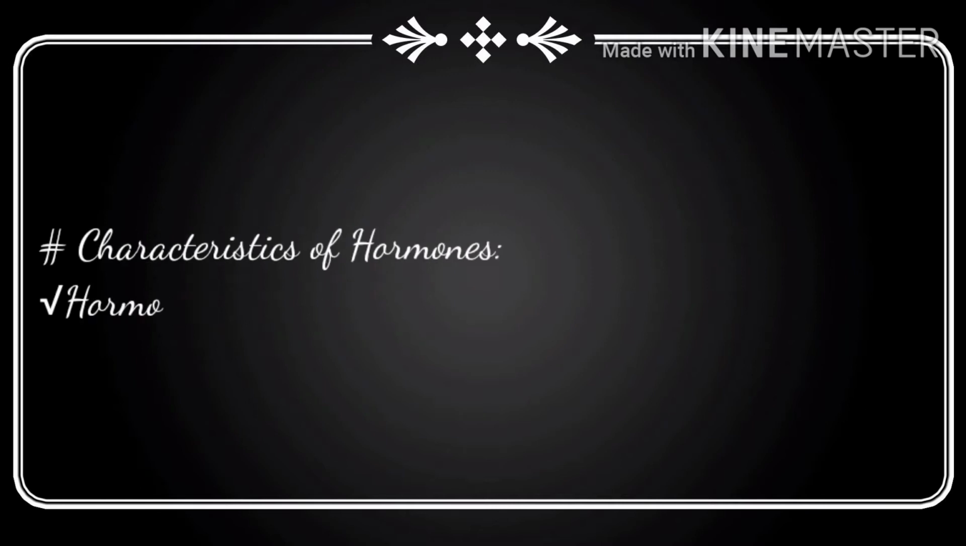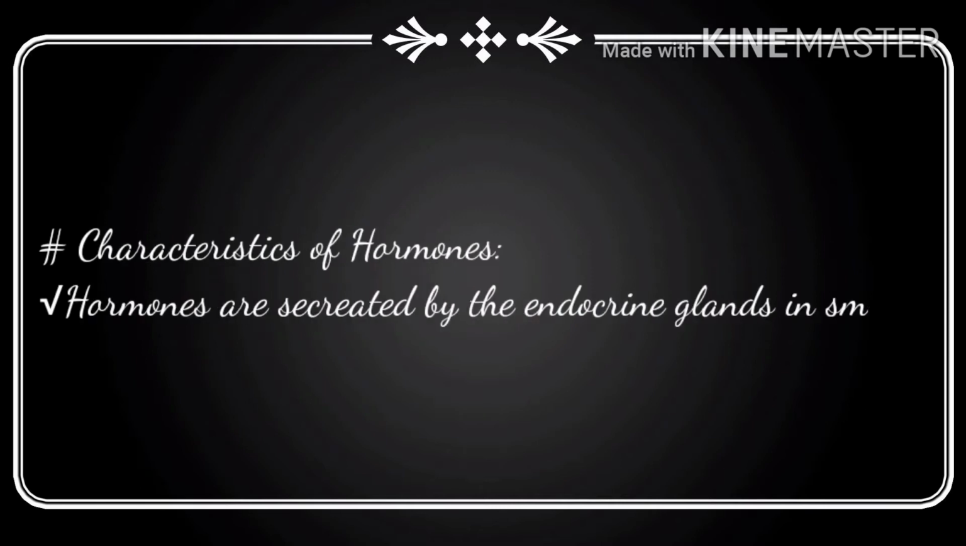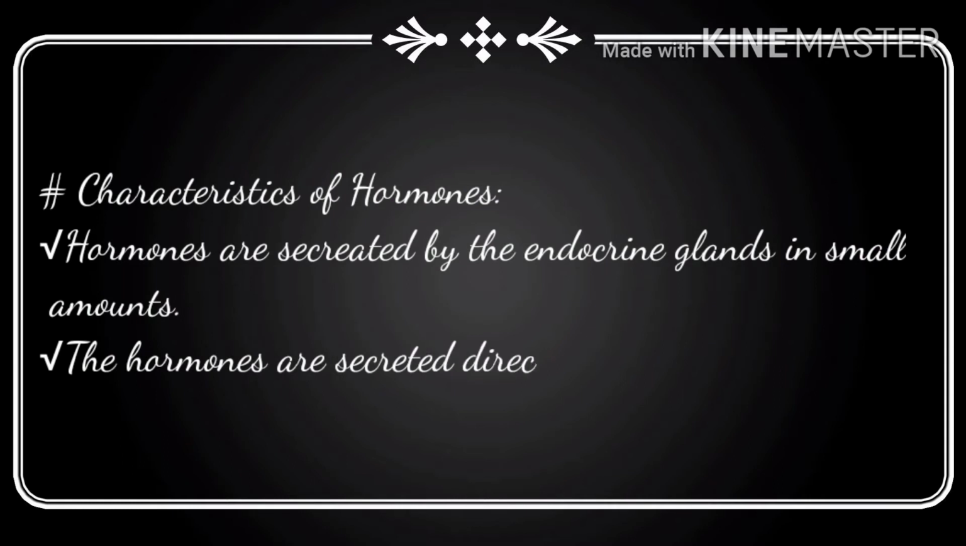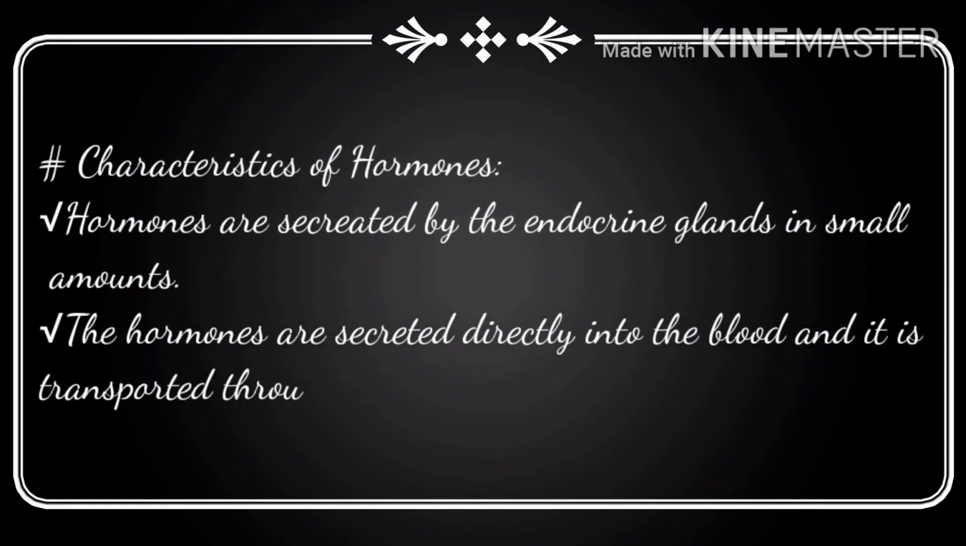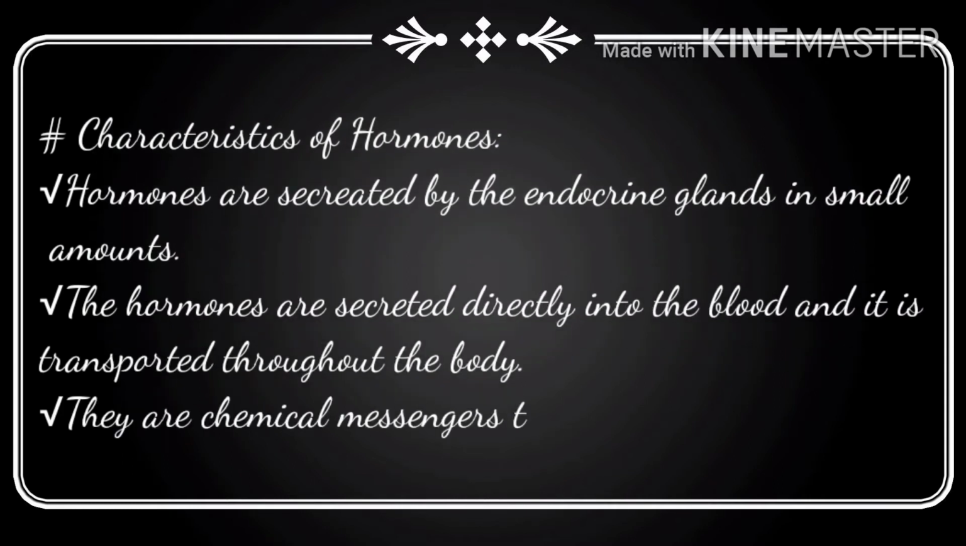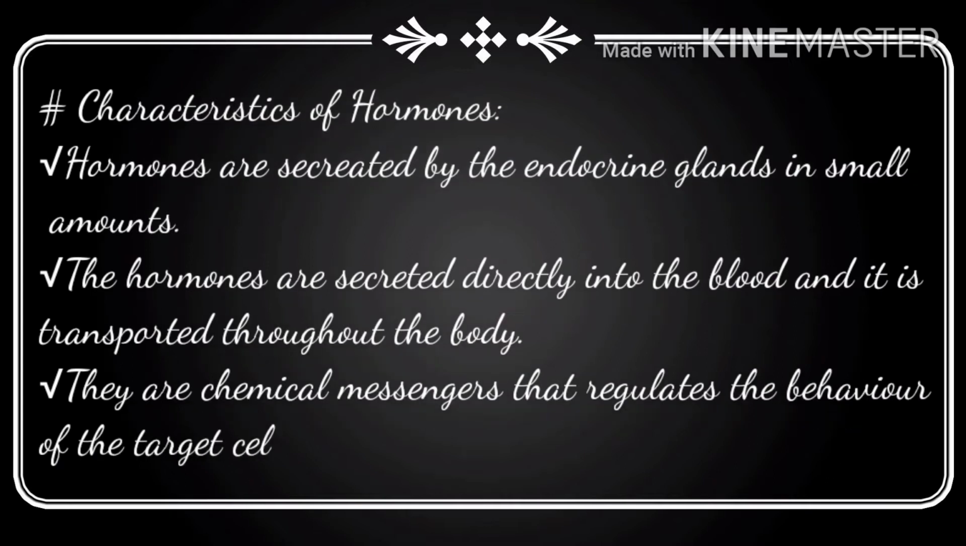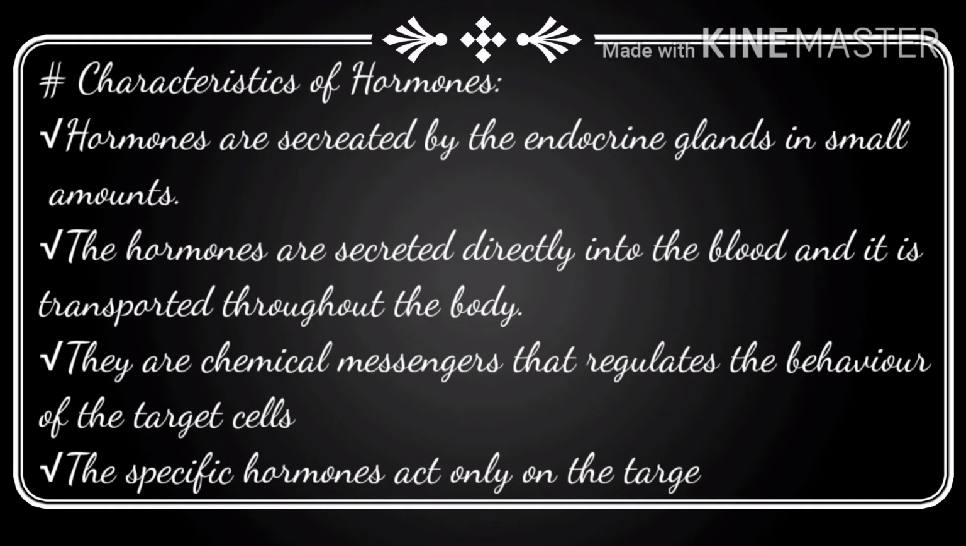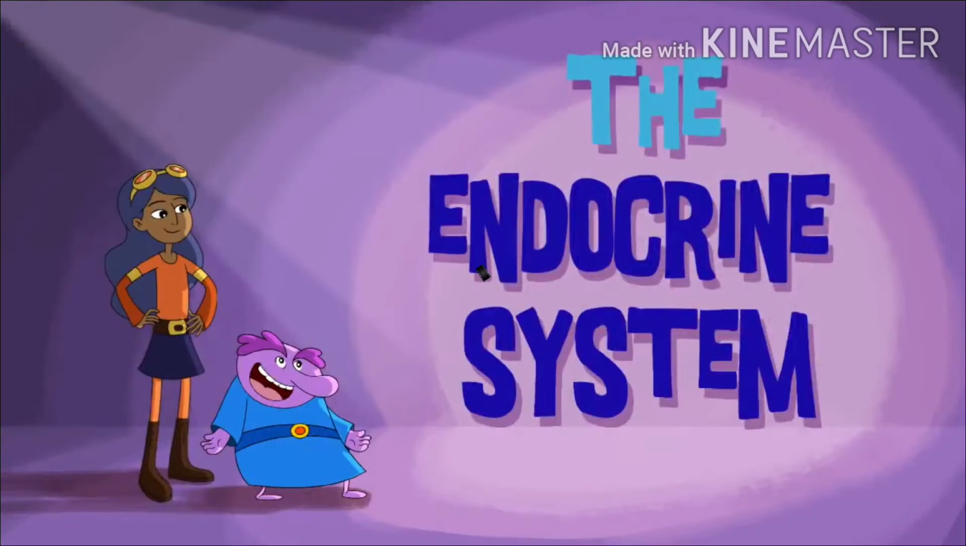Now let's see some characteristics of hormones. Hormones are secreted by endocrine glands in very small amounts. They are directly secreted into the bloodstream and transported throughout the body via the bloodstream. They are chemical messengers that regulate the behavior of the target cell, and they are very specific to the target site. Now let's have a glance at the endocrine system and then we will discuss it in detail.